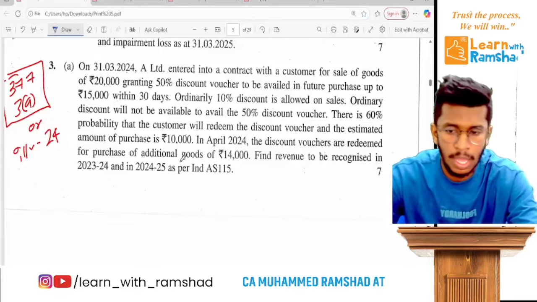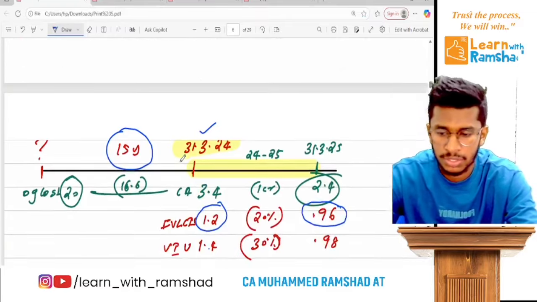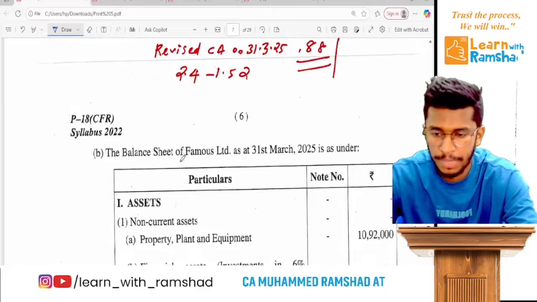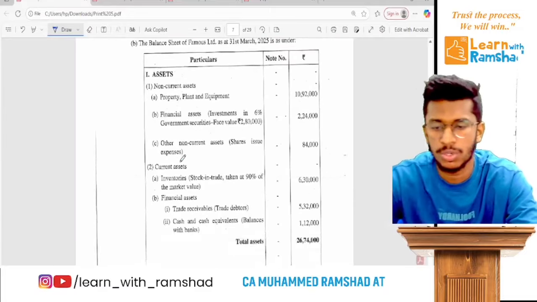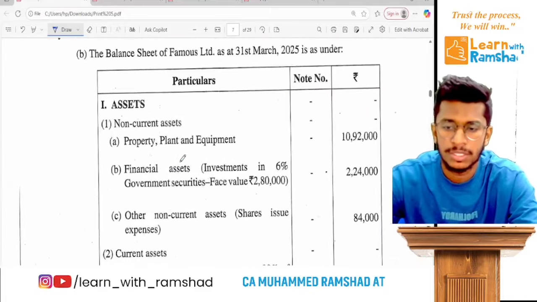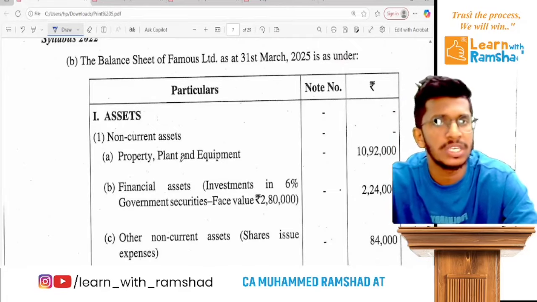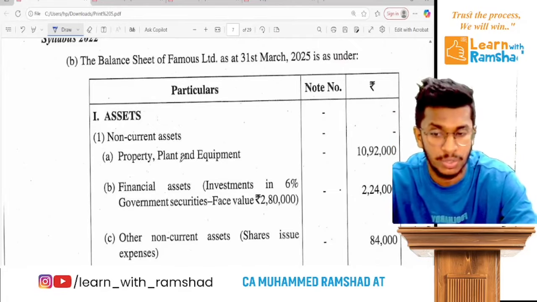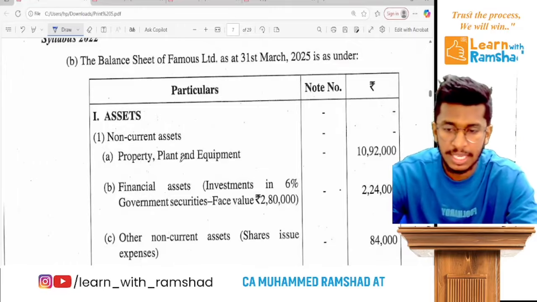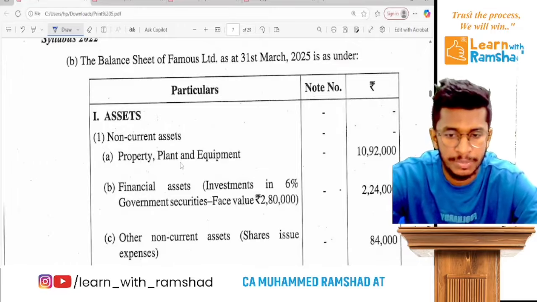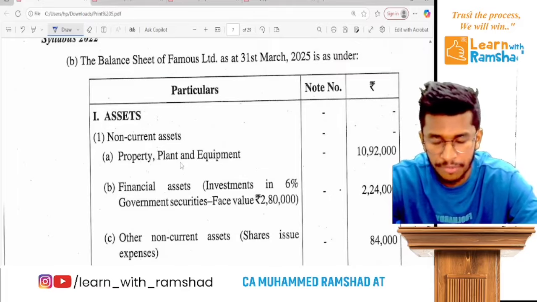Now actually coming into the 3B question. So that was a good question. Clear? So balance sheet of Famous Limited. Ready? So it was a goodwill valuation related question. Clear? So first they gave a balance sheet of Famous Limited on 31st March 25.